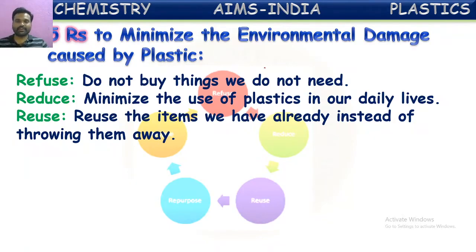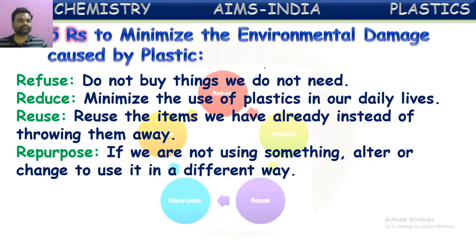In that way also we can control this pollution caused by these plastic items. One more is there, repurpose. If you are not using something, alter or change it to use it in a different way. So if we have certain plastic items we are not using now, we can change the plastic item to use it in different forms.